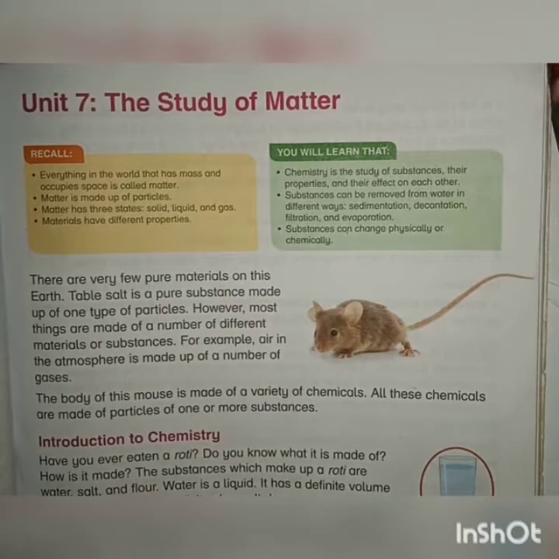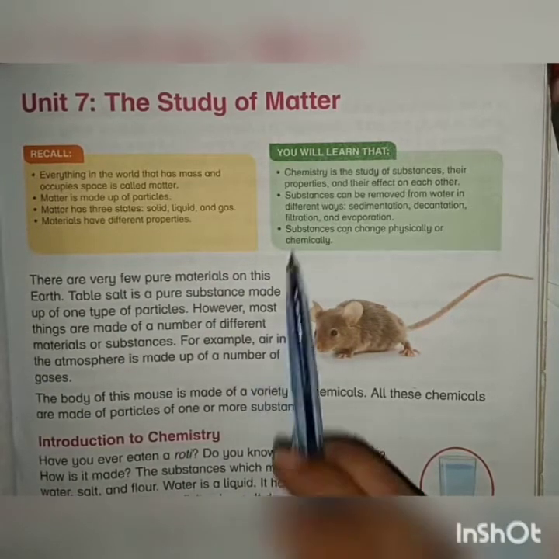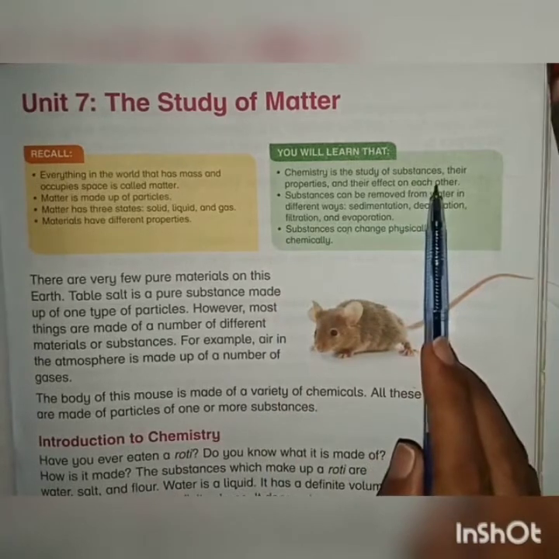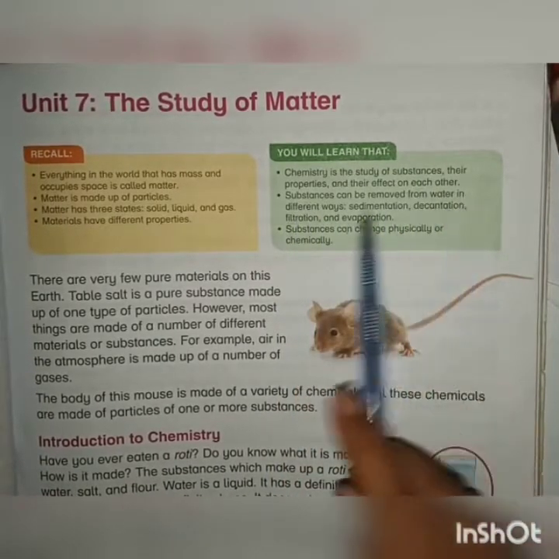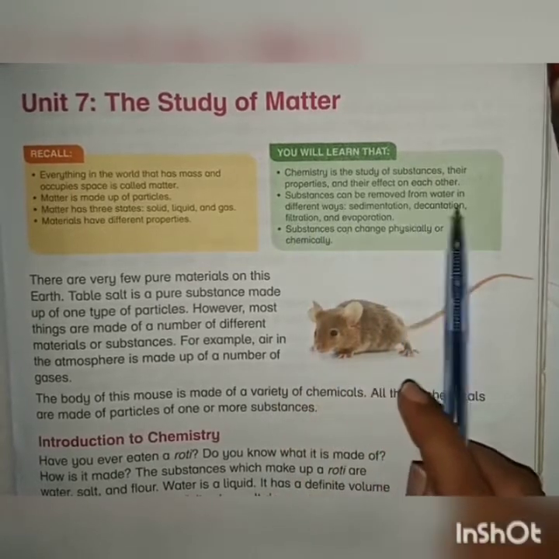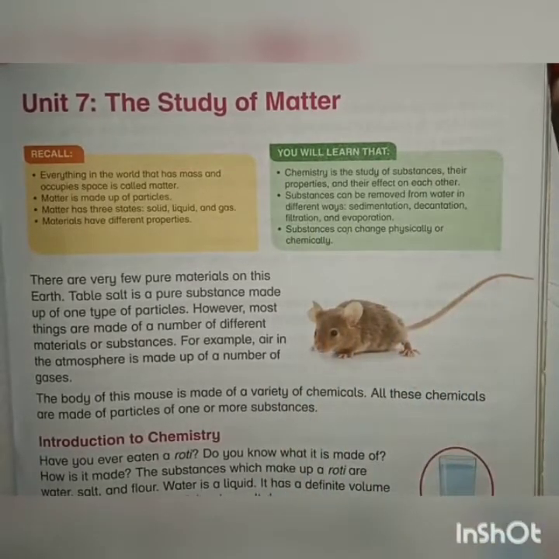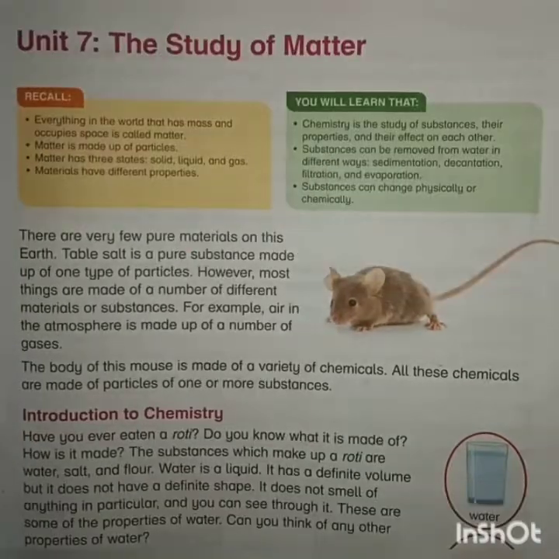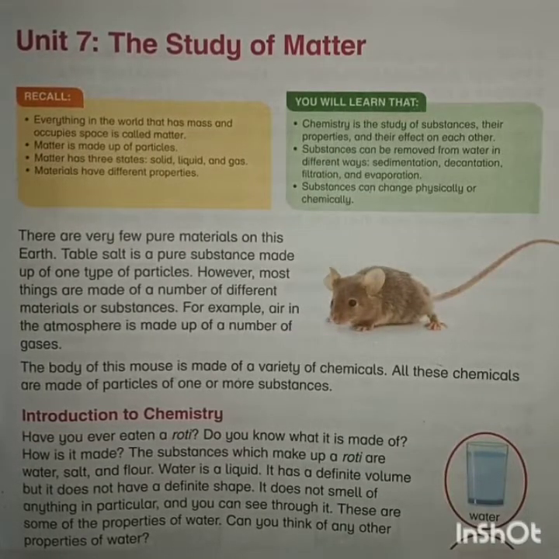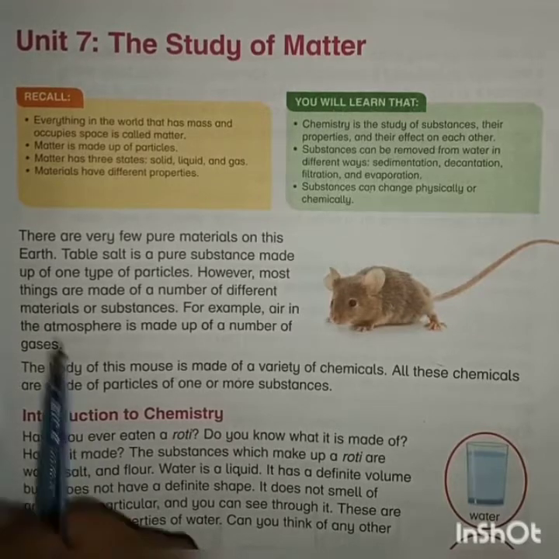And after reading this unit, we will learn that chemistry is the study of substances, their properties, and their effect on each other. Substances can be removed from water in different ways, for example, sedimentation, decantation, filtration, and evaporation. And substances can change physically or chemically. Let's start the reading of unit number 7 on page number 67.